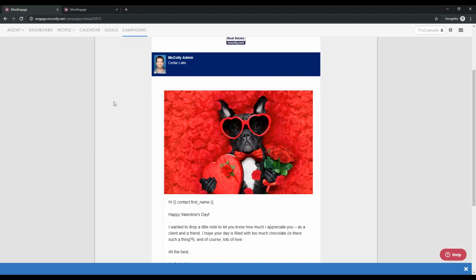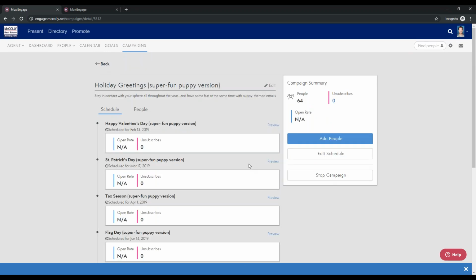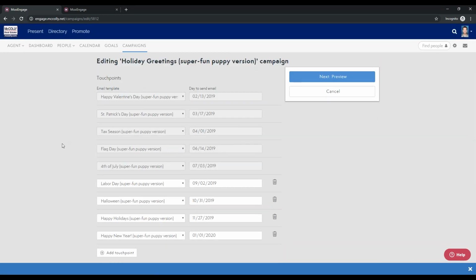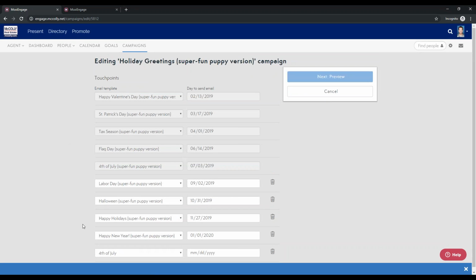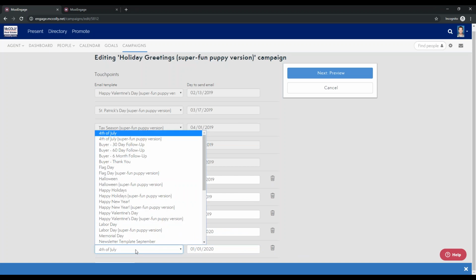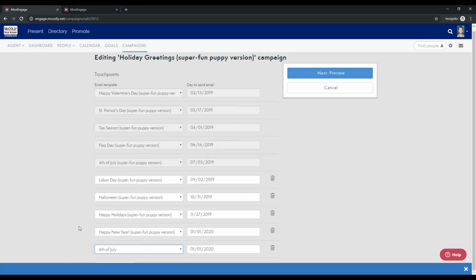But if we go back to the actual campaign, from there we can actually edit the schedule of an actively running date-based campaign. And so if I wanted to add another touch point here, I could just scroll down to the bottom and add a second touch point and say, I don't know, the day after New Year's or whatever, and have another template added just to welcome everybody into the new year, and add that to my currently running campaign without having to stop it or create a new one. So super easy functionality for you to use to continue to build off.